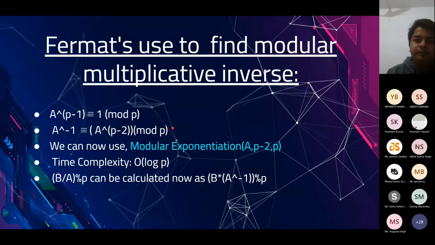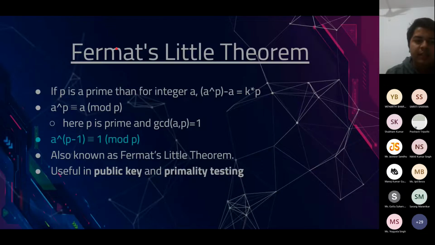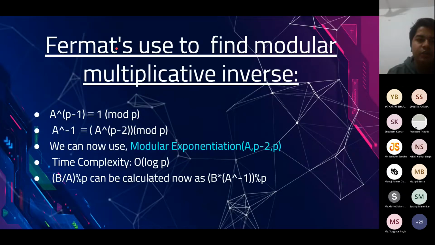So first of all, I would like to tell you that Fermat's little theorem can be used to find the modular multiplicative inverse too. Why? Because a raised to the power p minus 1 gives modulo 1 when divided by p. So I can write a raised to the power p minus 1 as a into a raised to the power p minus 2. So a raised to the power p minus 2 is acting as the modular inverse of a. Because when we multiply a with a raised to the power p minus 2 and take its modulo with p, we get 1. So a raised to the power p minus 2 is actually the modular multiplicative inverse of a.